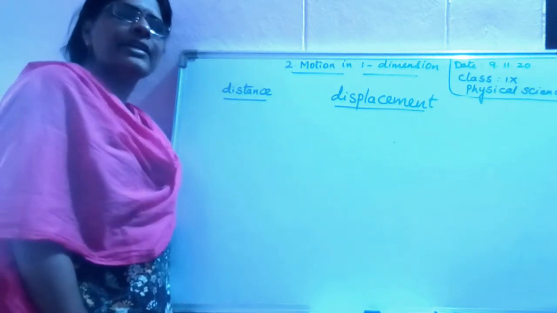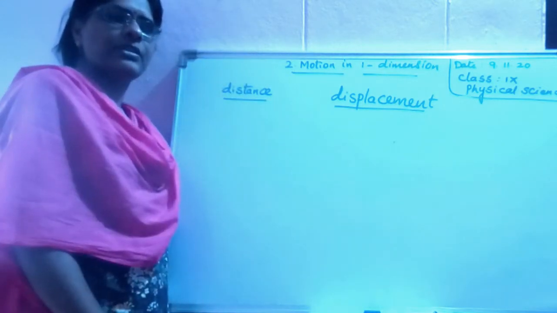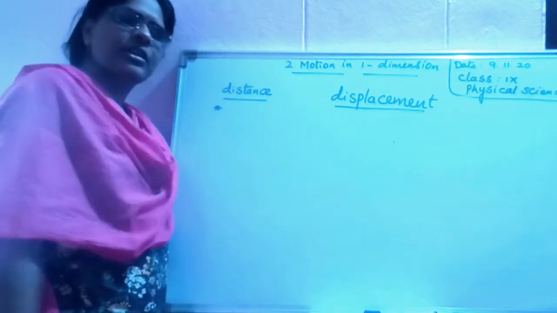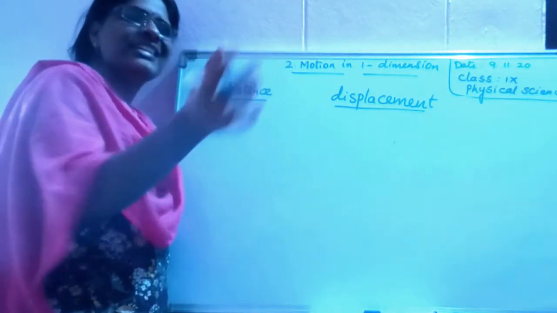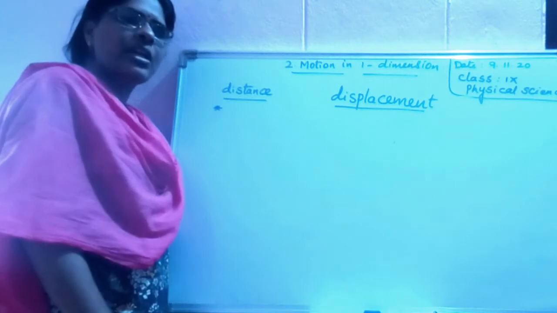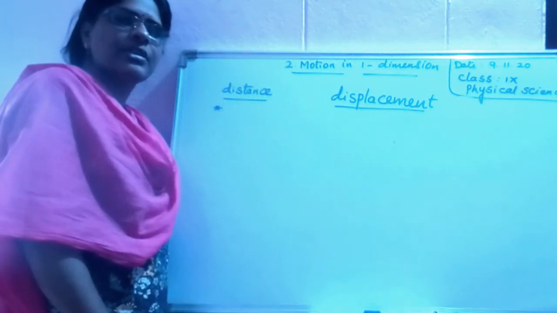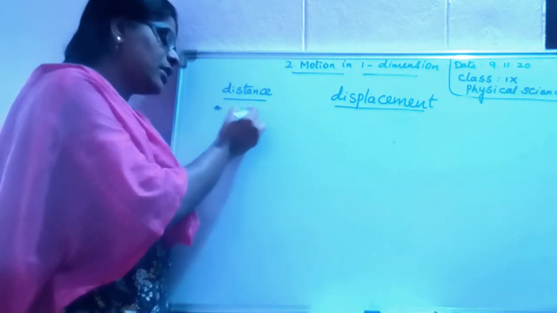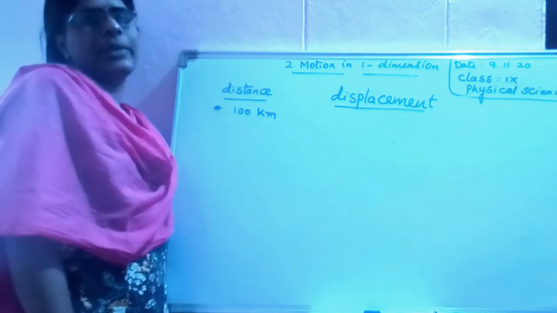See, we are all at Nalgonda. We all want to go to Hyderabad. Then, first question, what do we ask? Teacher, how much is the traveling distance between Nalgonda and Hyderabad? Then the person may say 100 kilometers.